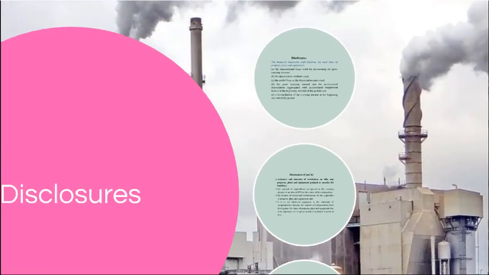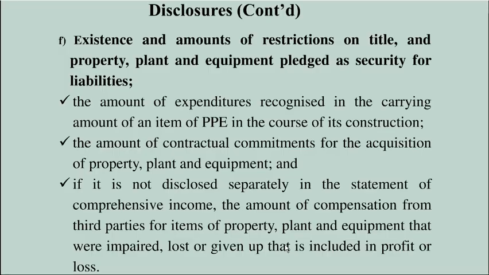Next, if the entity has pledged their property, plants or equipment as collateral against some loans borrowed, they need to provide further details about those property, plant and equipment. That means when the company obtains loans or sometimes issues debentures, the company might have pledged their assets, their properties or their plants against the loans they borrowed.